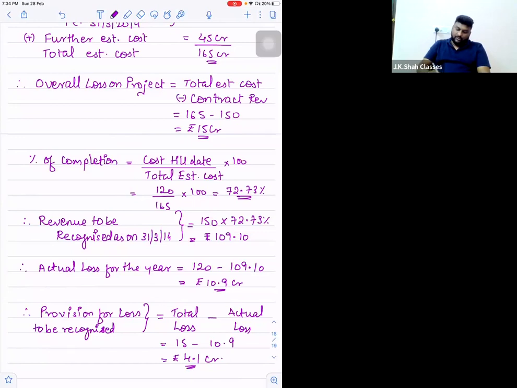Now please add one point. Overall loss on project to be charged to P&L account as on 31st March 2014. Just add one more line over there.